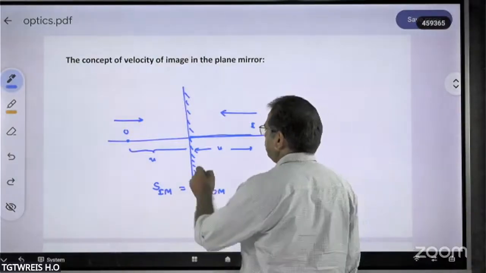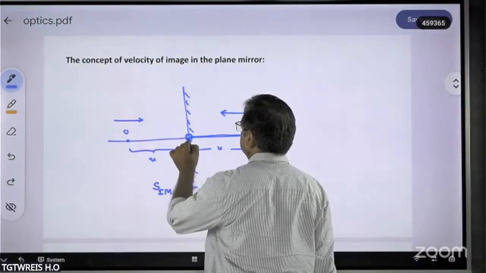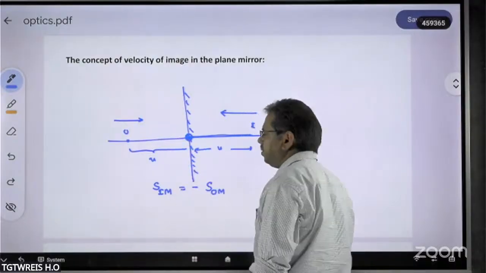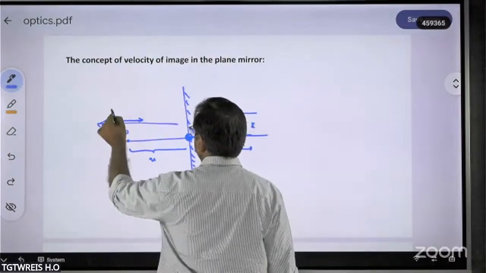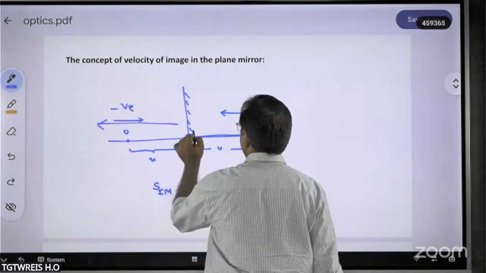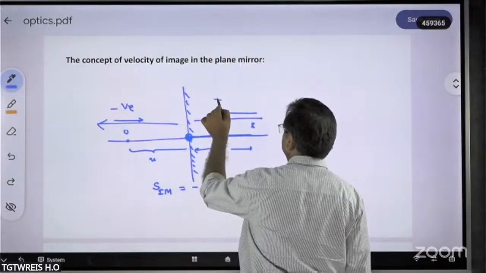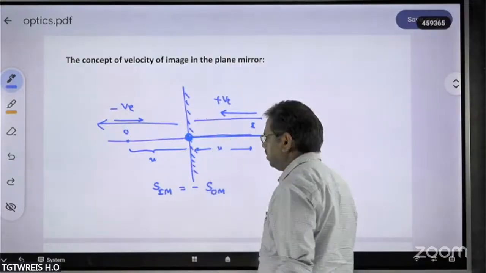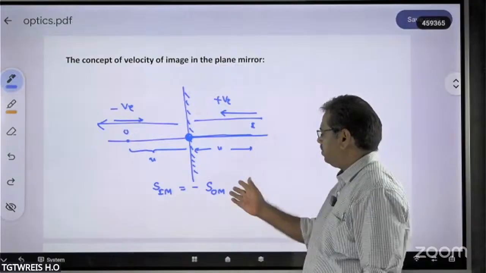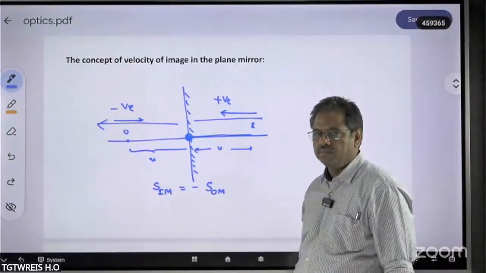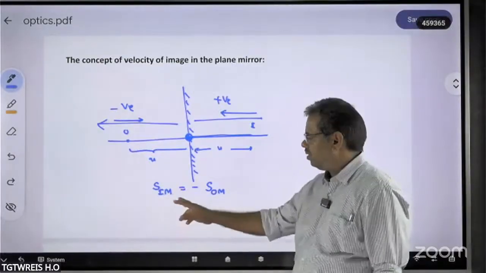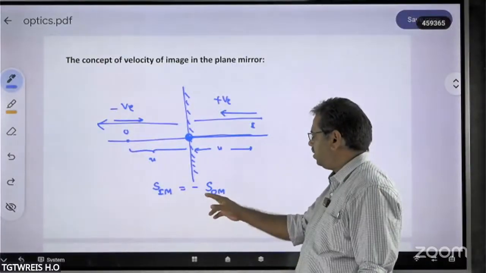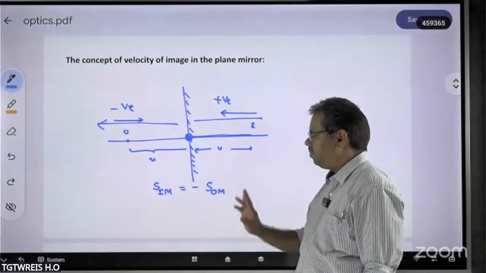Because we have to find all the distances from the center point only, all these distances should be taken as negative values. From here, all the distances should be taken as positive values. So SIM is equal to minus SPM. The distance of the image with respect to the mirror is equal to minus the distance of the object with respect to the mirror.